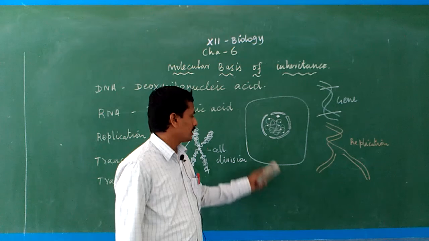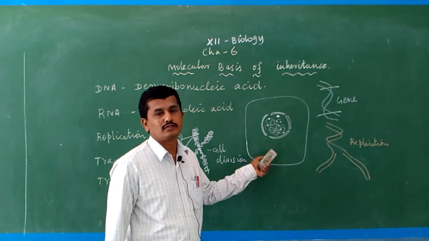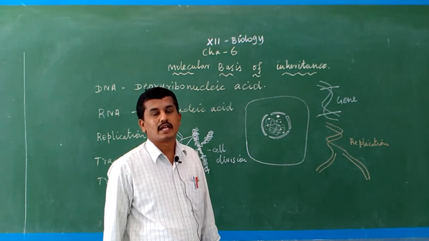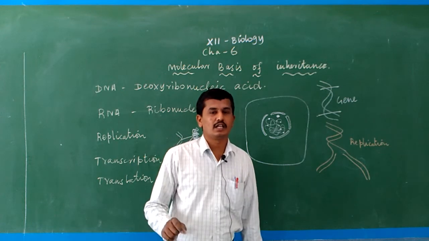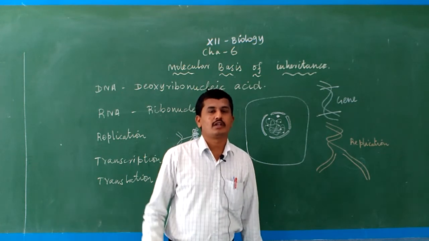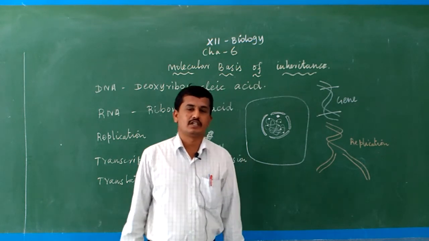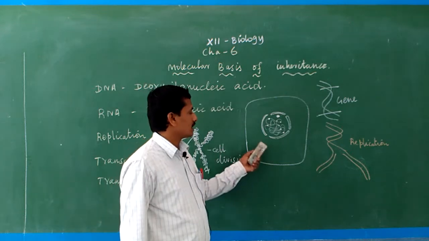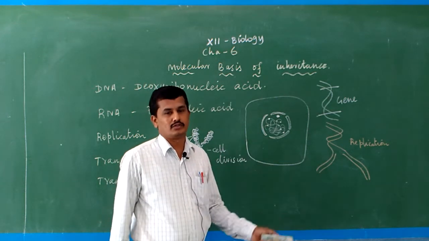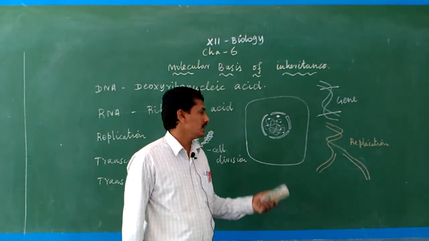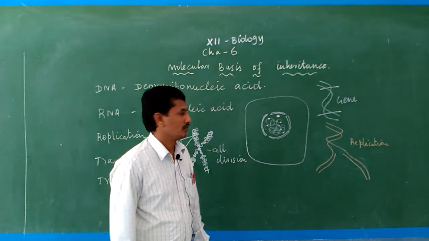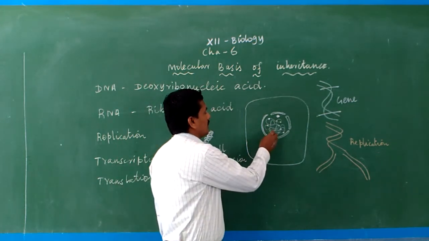Where is the actin protein produced? In the ribosomes, because we know the ribosome is a cell organelle important for protein synthesis, which we studied in 11th standard. In the ribosomes the proteins are produced, but the protein-producing message comes from the DNA. So DNA contains some message.